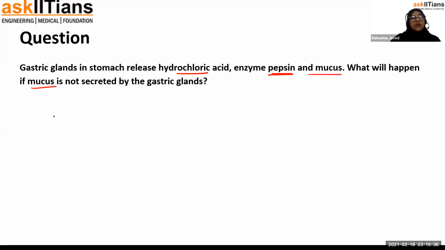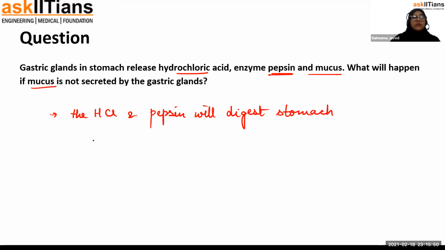So the HCl and pepsin will digest the stomach lining without mucus. Okay, this is the answer.